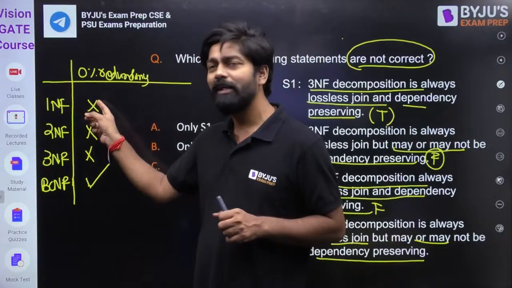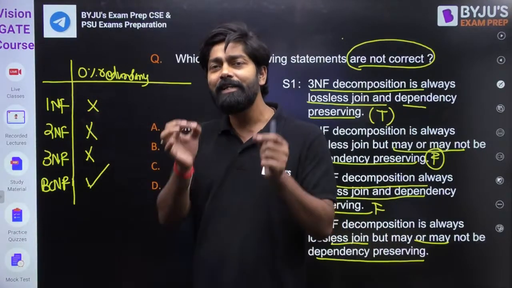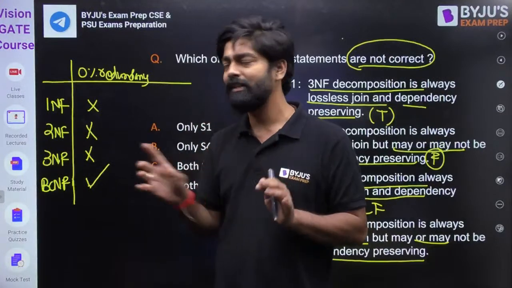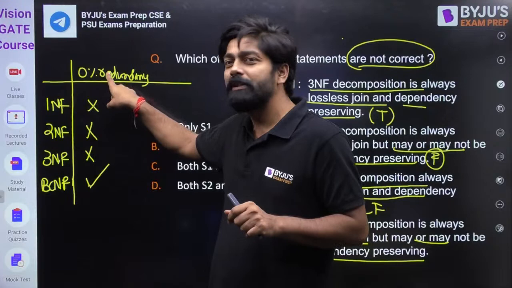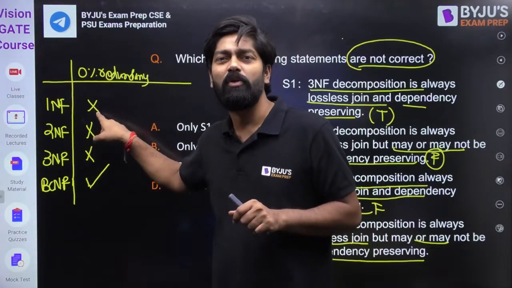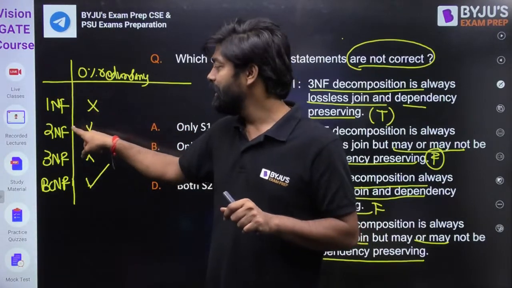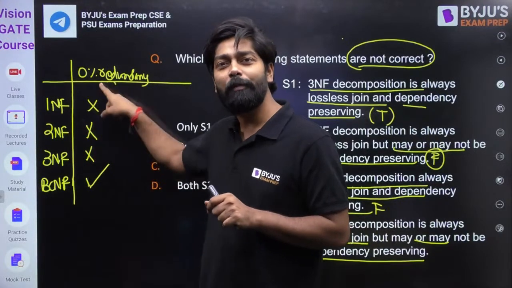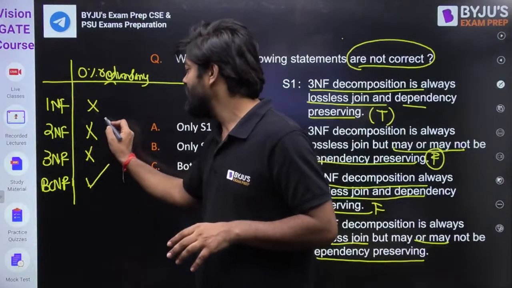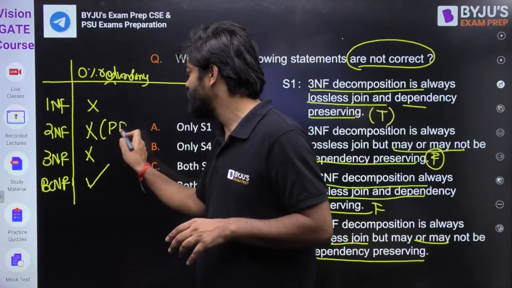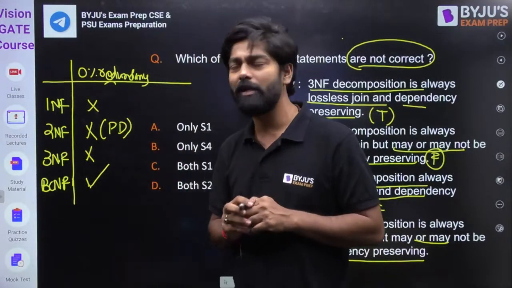If someone asks in first normal form, is there any redundancy? Answer is yes. I am telling here, in first normal form, is there 0% redundancy? No. That's why I'm writing here cross. In second normal form, can we have 0% redundancy? No, we don't have 0% redundancy because we have a redundancy in terms of partial dependency. I think everyone knows what is partial dependency.